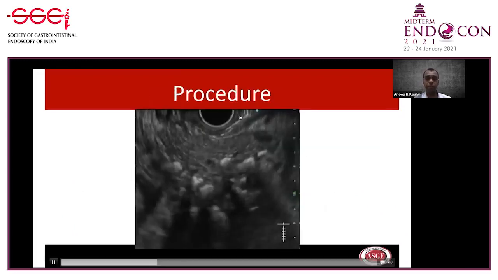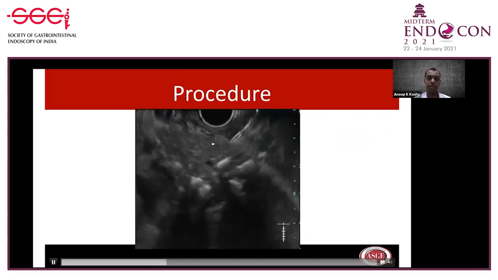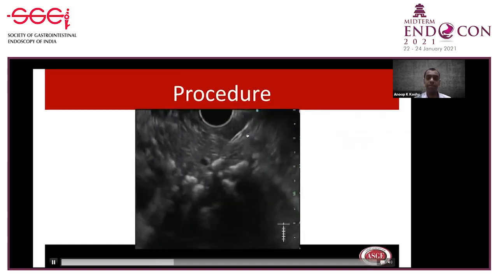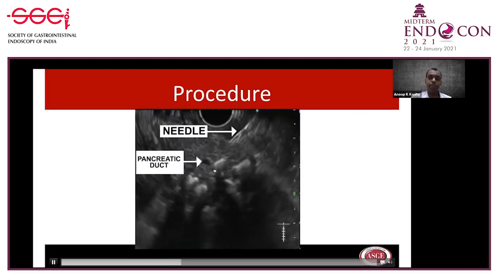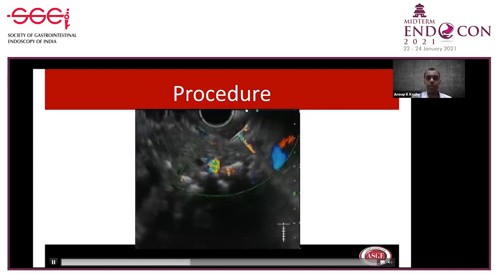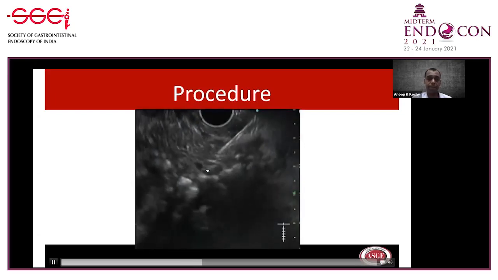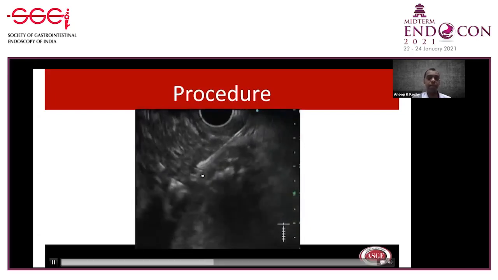So this is EUS imaging from the stomach. You can see the calcifications here. This is the PD here. This is a 19 gauge FNA needle. This PD measured around 2.6 millimeters. You can see the Doppler here, no intervening vessels. This is the PD here. We punctured the PD using this 19 gauge FNA needle. We accessed the PD and we did a pancreatogram.